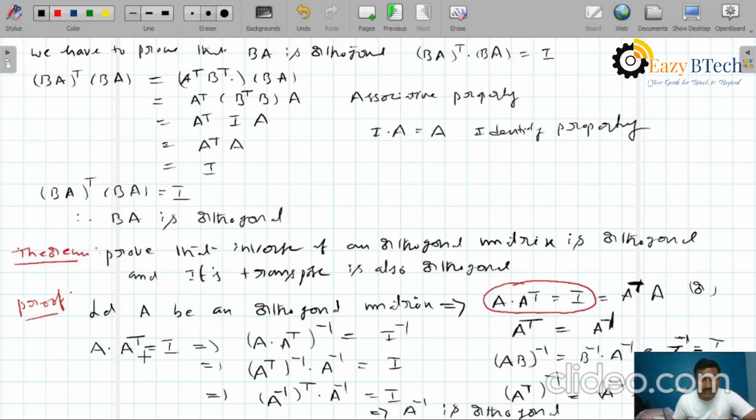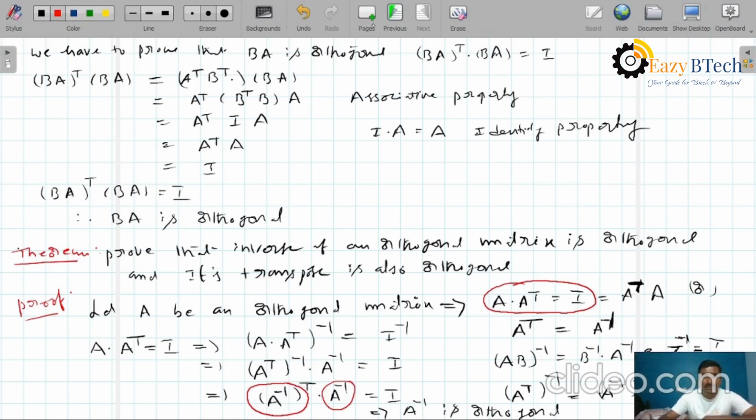Once again, you can see what we proved here: A inverse whole transpose into A inverse equals I. Therefore, A inverse is called orthogonal. That means, just feel like this: A transpose into A equals I, therefore A is called orthogonal. Instead of A, there is A inverse. A inverse transpose into A inverse equals I. Therefore, A inverse is orthogonal.